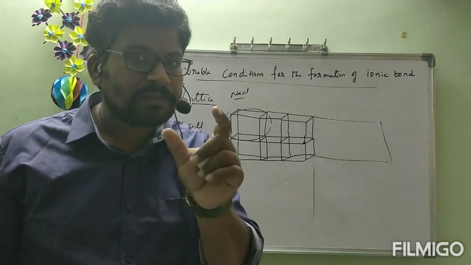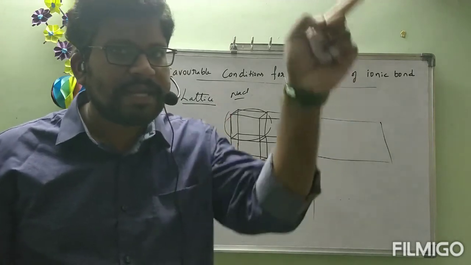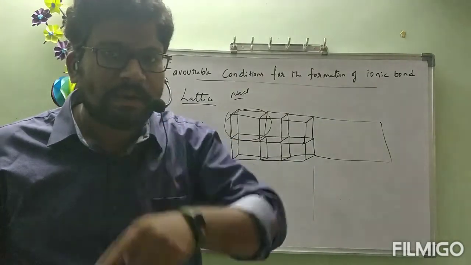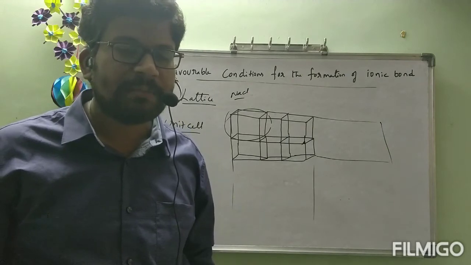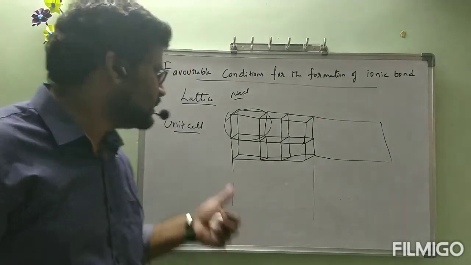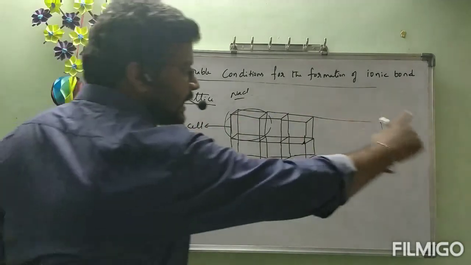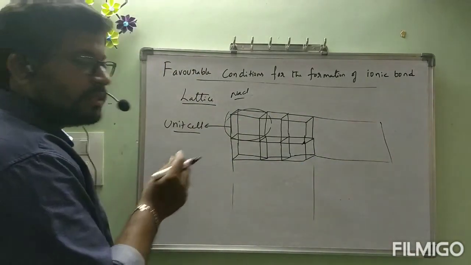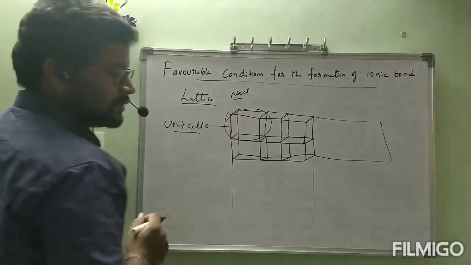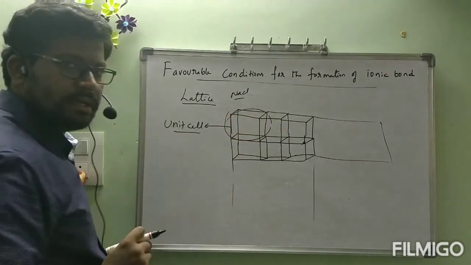That small portion which is going to explain the entire lattice, that small portion which is going to explain the properties of the entire lattice, is called unit cell. The total three-dimensional arrangement is called lattice. In that, the small portion which is repeated is called unit cell.